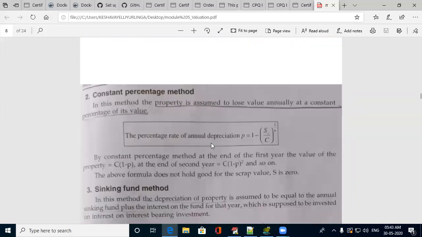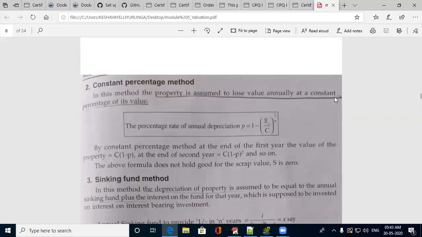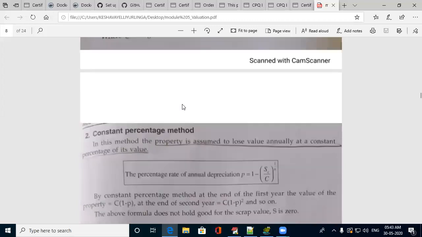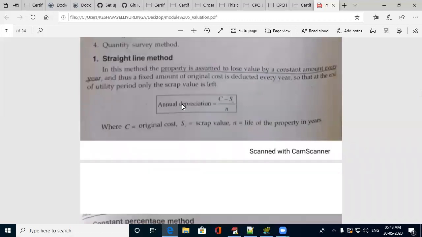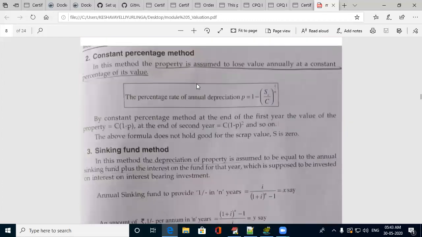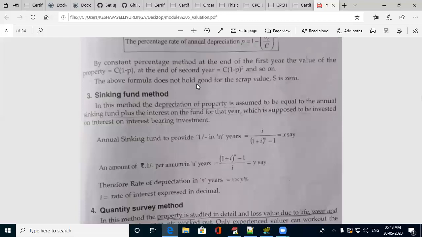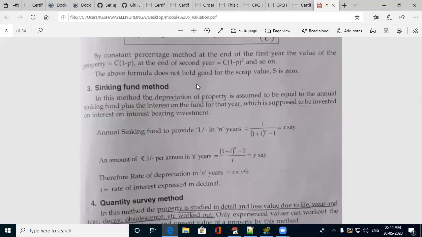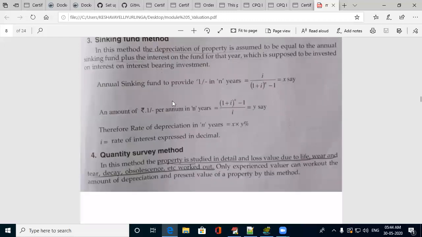Constant percentage method: here it is assumed to lose value at a constant percentage. In the prior method it is some constant amount. Here it is assumed to be depreciated at a constant percentage rate. Sinking fund method: here also there is a formula. Quantity survey method: the property is studied in detail and the loss of value due to life is assessed.